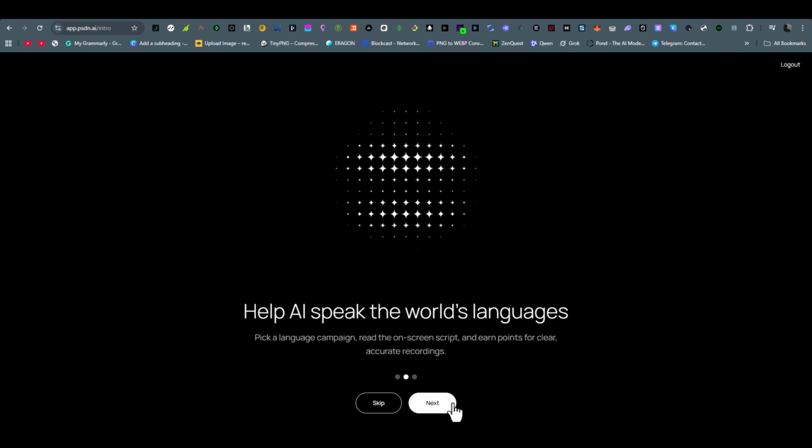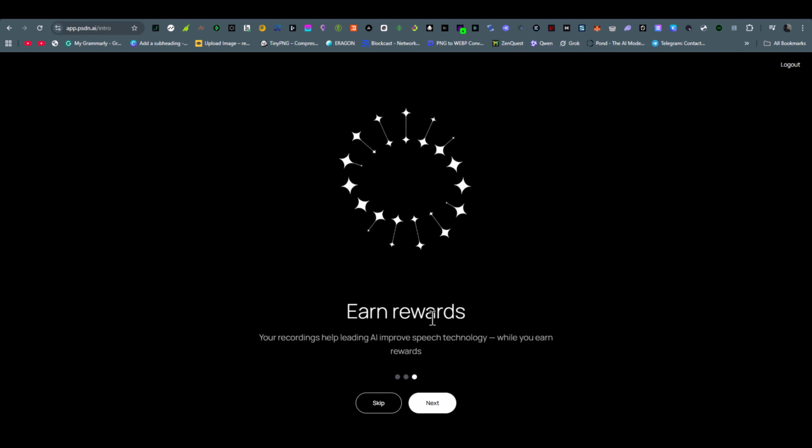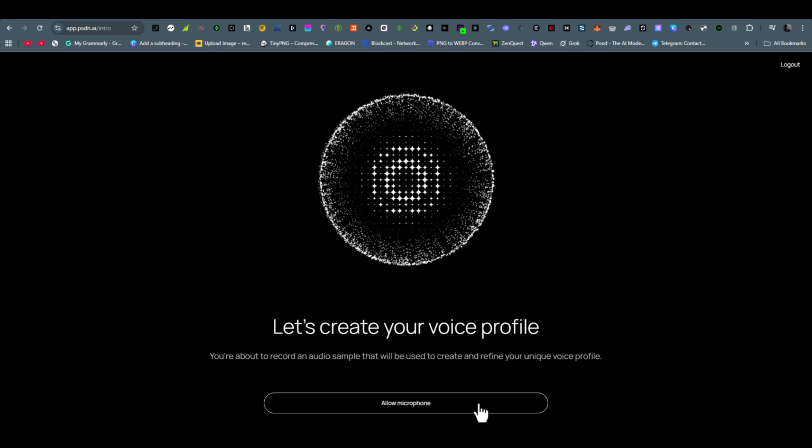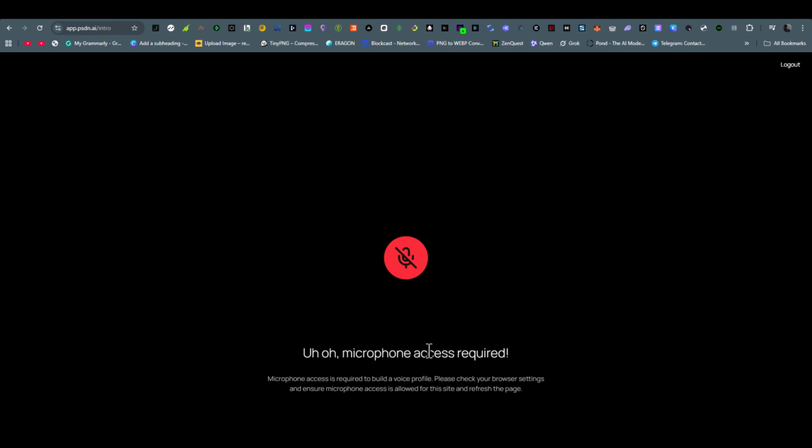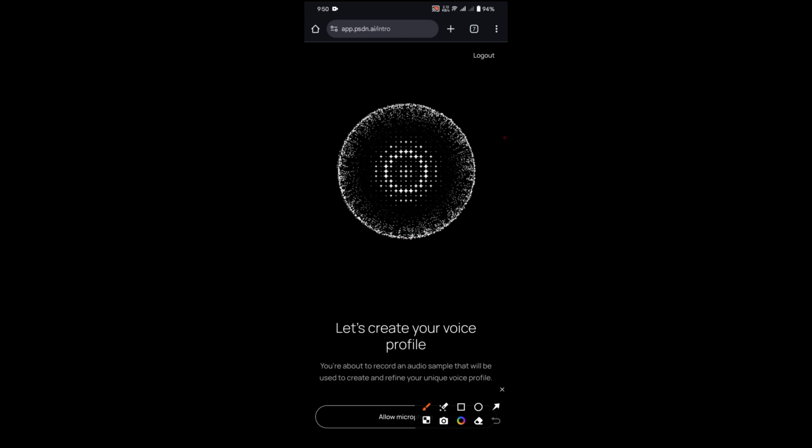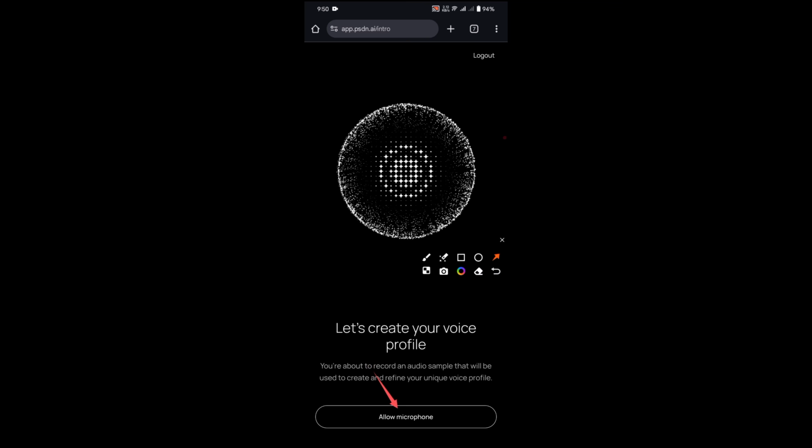Now click next, then next again, and then again next, and after that it will ask you to allow your microphone. So here I faced a problem with my PC, so next step I'll do with mobile. So if you faced any issue with PC, then you can use mobile as well. So click on allow microphone.